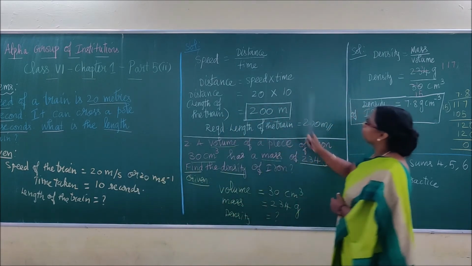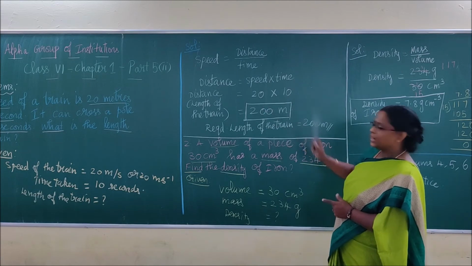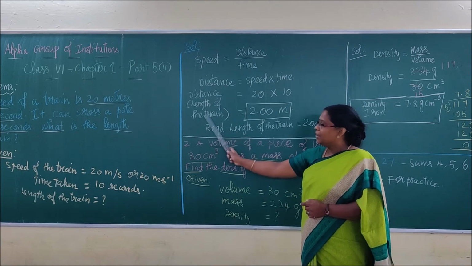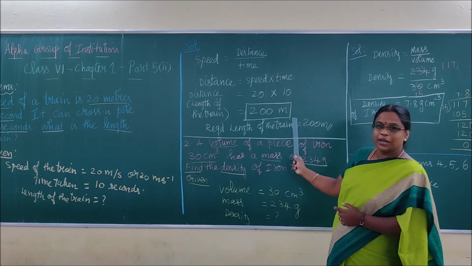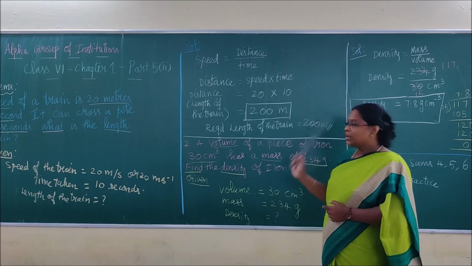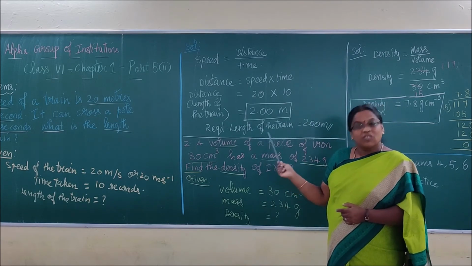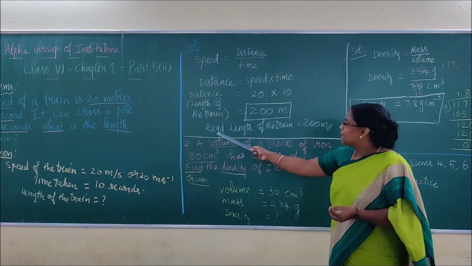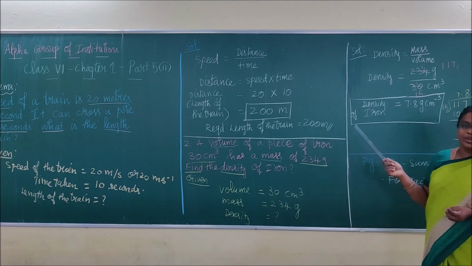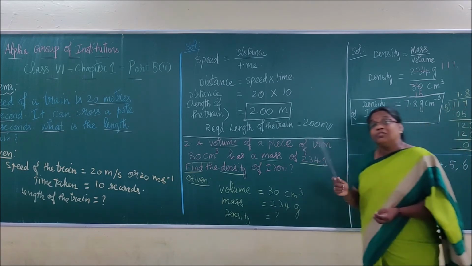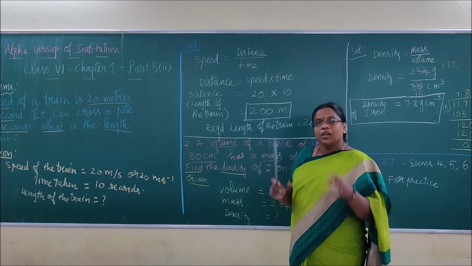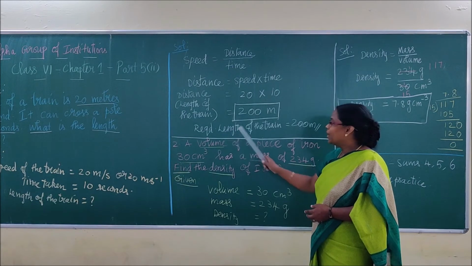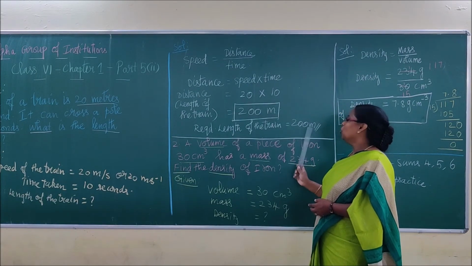Now you come here. 20 into 10. What is 20 into 10? 200. So the distance, which is indirectly the length of the train, is 200 meter. Put a box here. As it is a physics based sum, physics teachers will expect this answer to be written in statements. If a theory based sum is asked in an examination, the final statement must be written: required length of the train is equal to 200 meter.